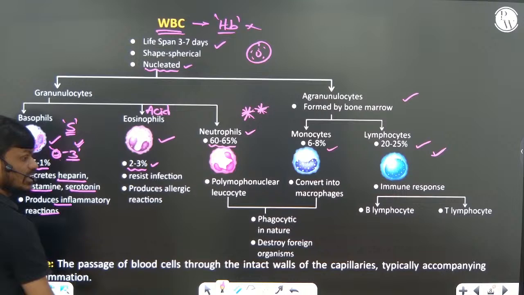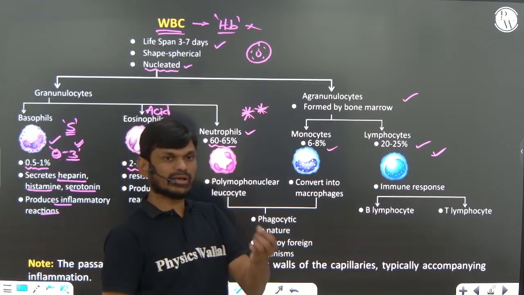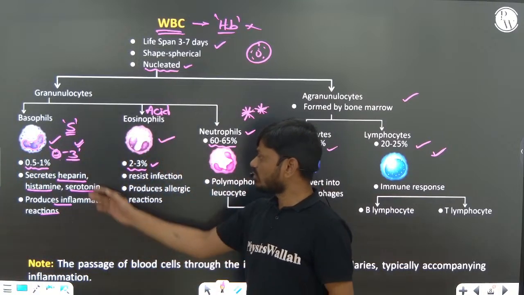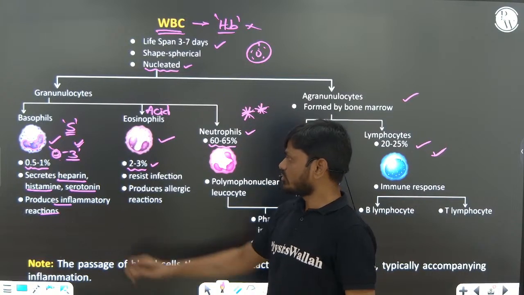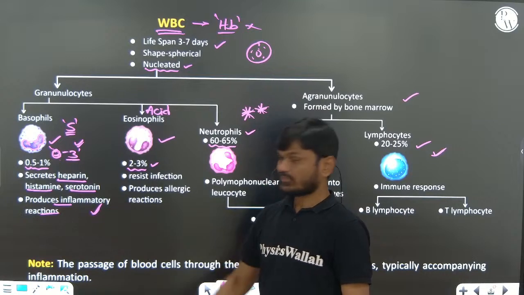So they produce an inflammatory reaction.